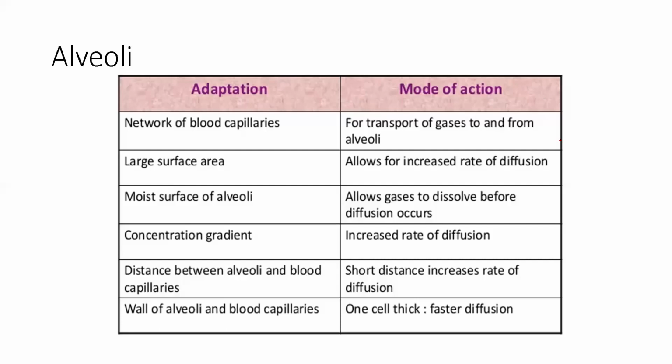So then you have an increased rate of diffusion. Then the wall of alveoli and blood capillaries are just one cell thick. Again, shorter distance to cover, so efficient diffusion. So the factors affecting diffusion all come from its adaptations. Yes, correct. Surface area, how moist it is, and then the distance, mainly these.